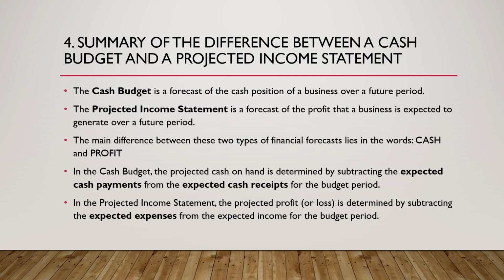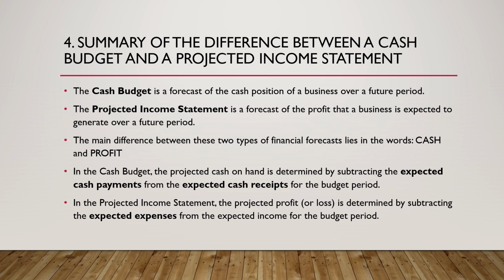In the cash budget, the projected cash on hand is determined by subtracting the expected cash payments from the expected cash receipts for the budget period. So there, we need to make sure that we subtract these two, because we need to make a clear differentiation between our cash payments as well as our cash receipts. So in this particular budget, the projection is that we need to look at what is our cash on hand. We need to determine that by subtracting the payments. We remove the payments and then we see what we have in terms of receipts.